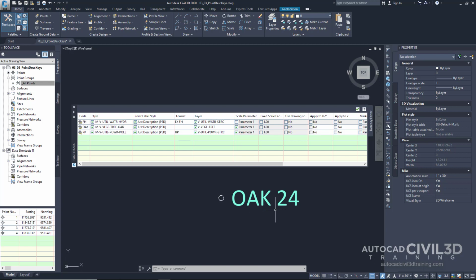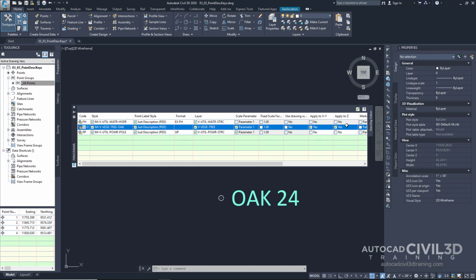Anything after it will be parameter 1 because there is a space between these two. When we add another space to the code, it will put that on parameter 2. So know that the number entered after oak will be parameter 1, or the second piece of text after the space. We'll use this to apply the scale to X, Y, and Z.